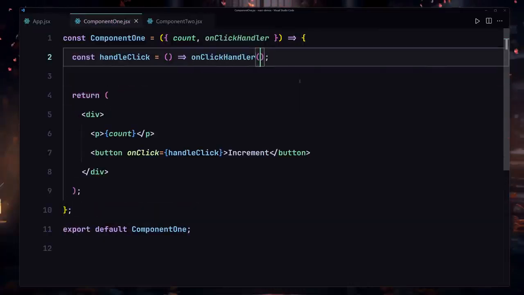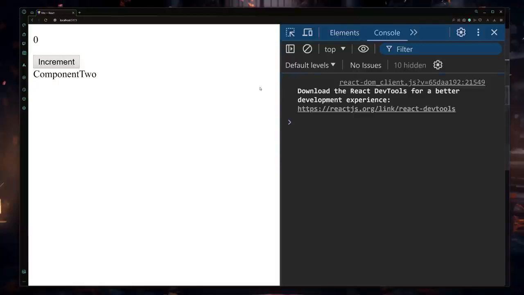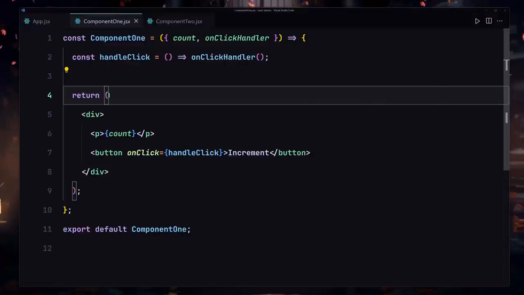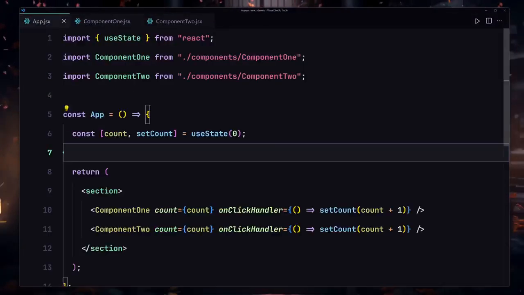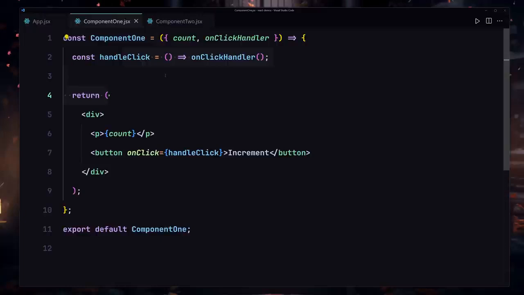Okay, so let's execute this, save my file, and let me show you. Here you can see we are now getting this from our paragraph. Now if I click on this, it's going to update my count right here from component 1, the child component. We are now updating the parent component. So that was the first way.